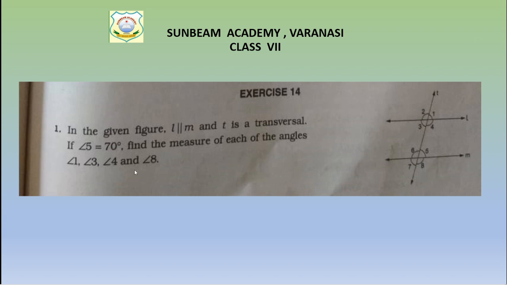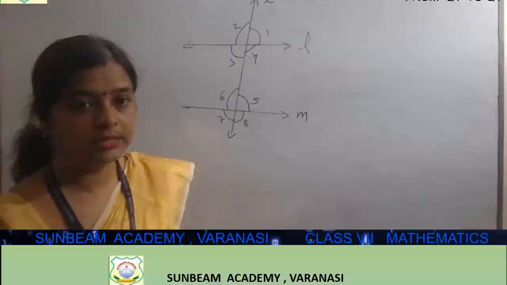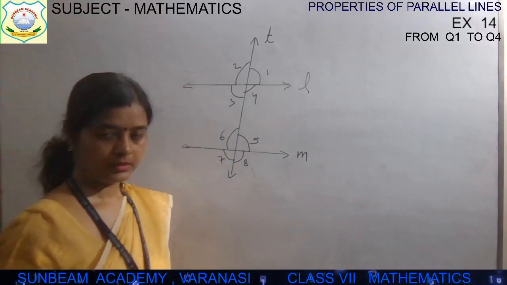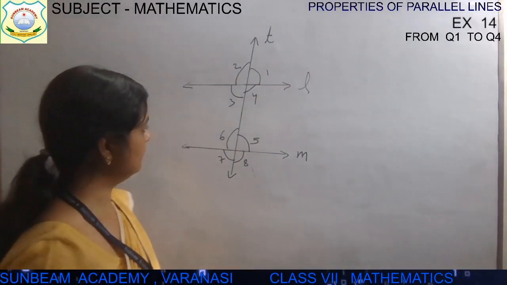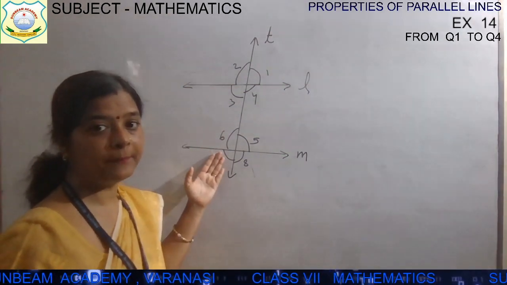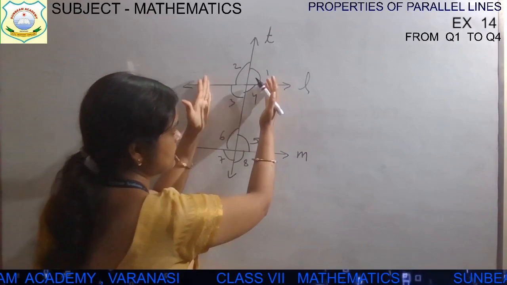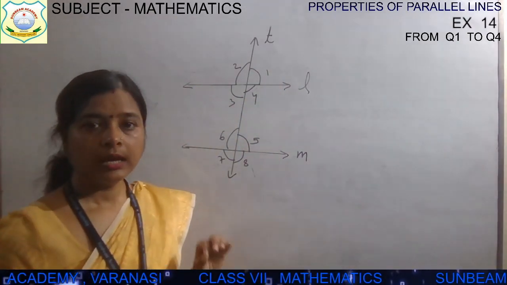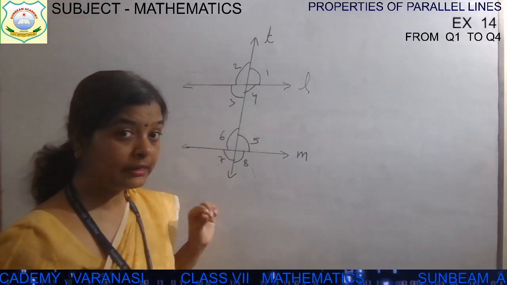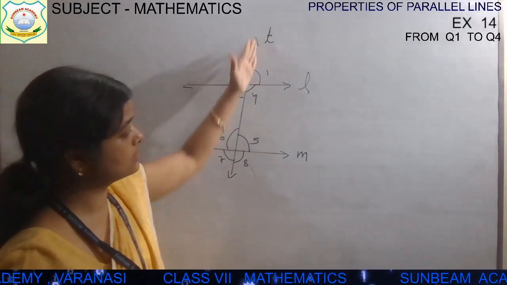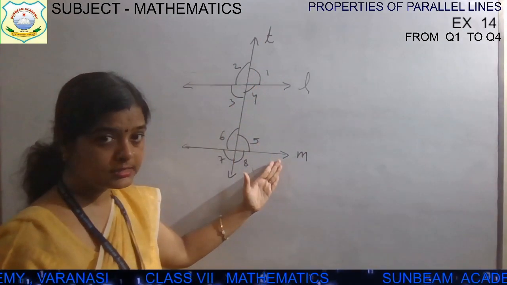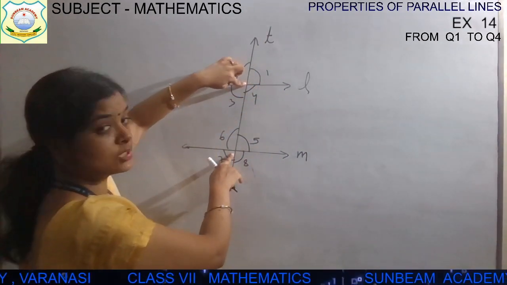So exactly we will draw the diagram. I have drawn it, children. Let's see this one. L and M are parallel. Why are they parallel? Because the distance between those two lines is equal. And a line T intersects these two lines at distinct points.